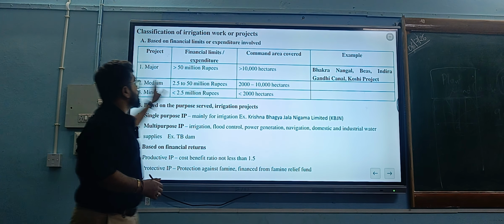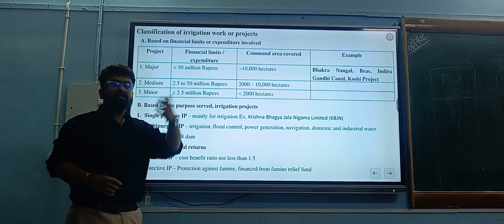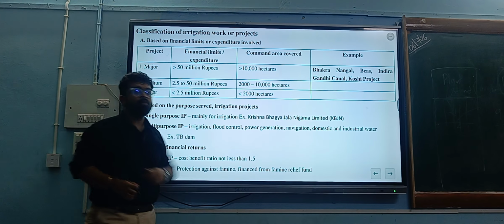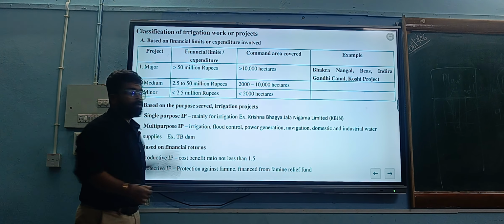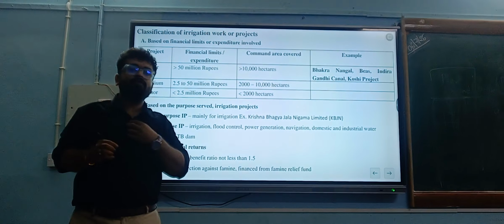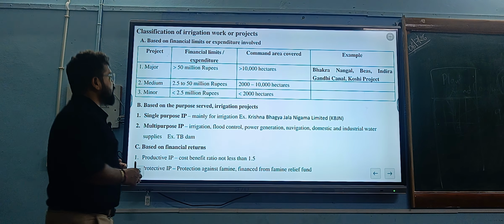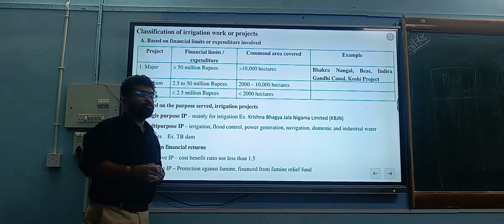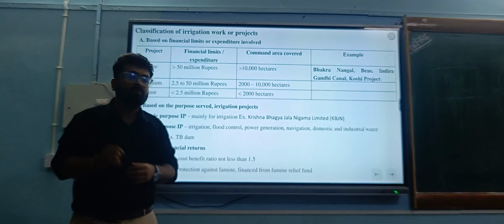For a major irrigation project, the financial expenditure is more than 50 million rupees; for a medium irrigation project, it is 2.5 million to 50 million rupees; and for a minor irrigation project, it is less than 2.5 million rupees.